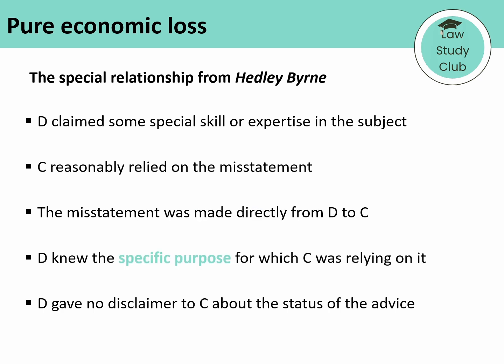The defendant must know the specific purpose for which the claimant was relying on their misstatement. This reinforces the voluntariness of the defendant taking on responsibility towards the claimant, because it means that the defendant has to know why the claimant actually wants the advice. This stops claimants from bringing claims against defendants who had no idea that they were even giving advice, or had no idea what the advice was going to be used for.